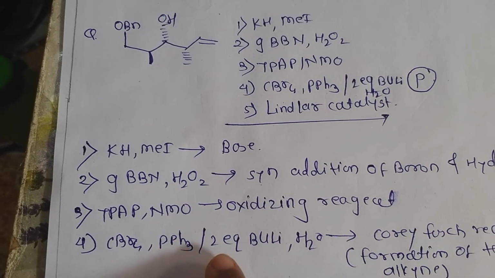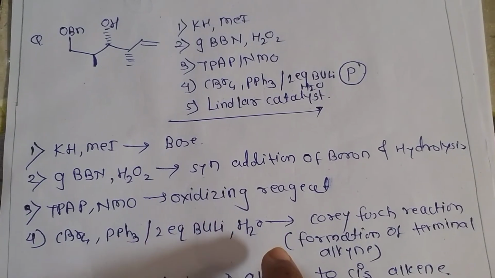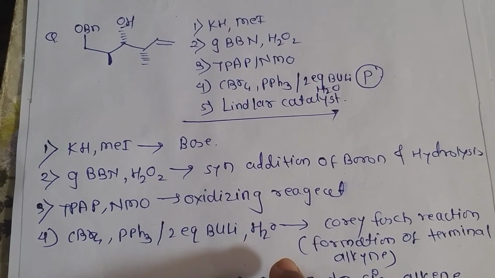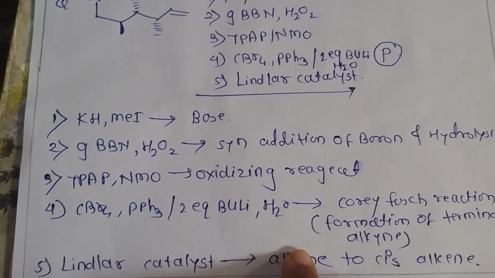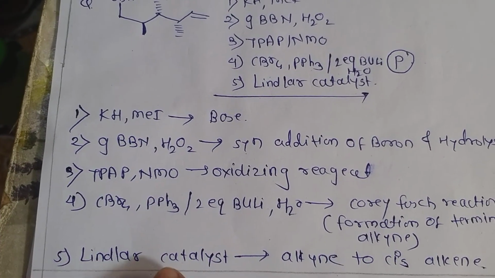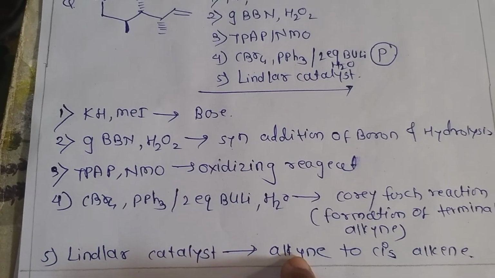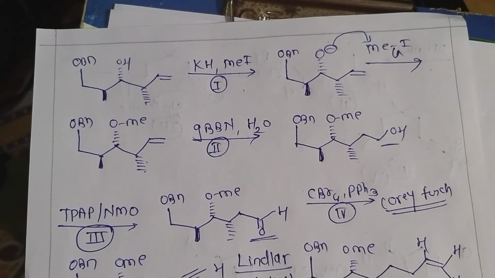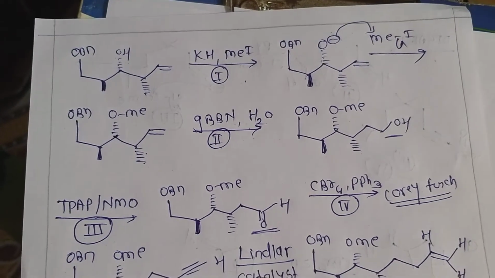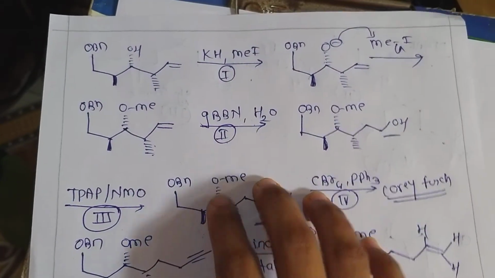CBr4, PPh3, 2 equivalents of butyl lithium and water. This is a Corey-Fuchs reaction and this reaction involves conversion of an aldehyde into a terminal alkyne. Now the last one is Lindlar catalyst. This catalyst involves conversion of an alkyne into a cis alkene. Now we have seen the role of each reagent. Now we have to apply the concepts.